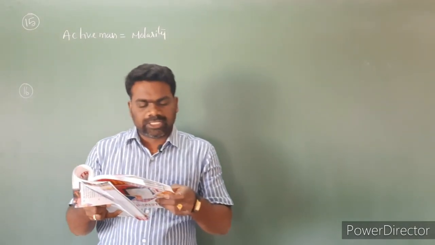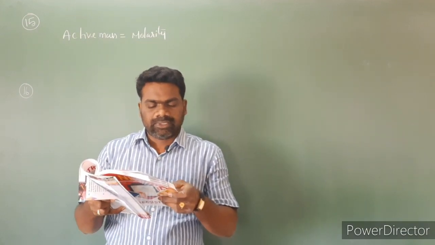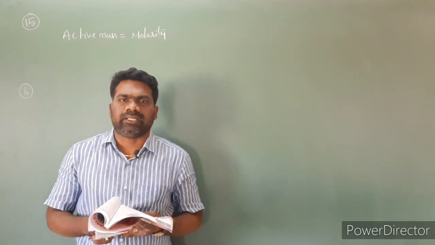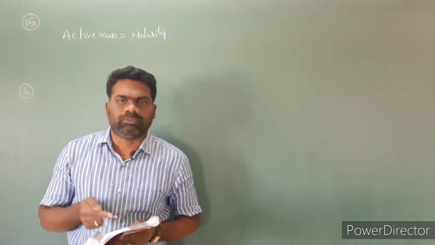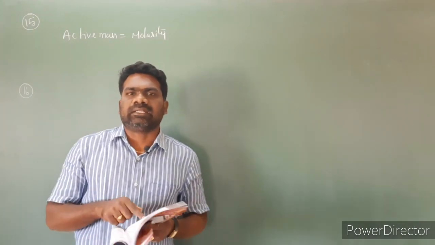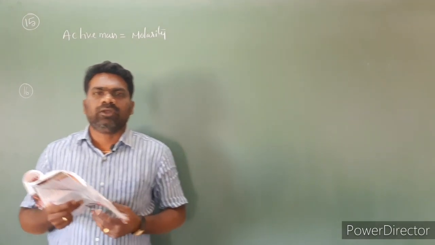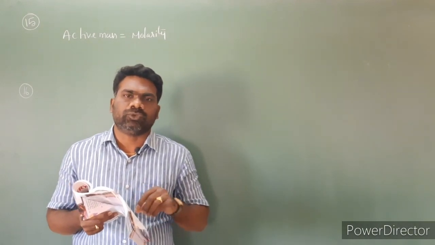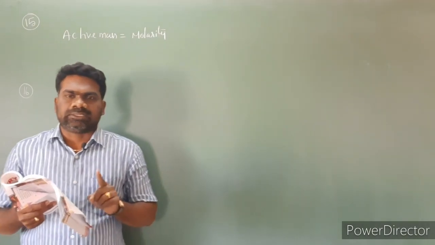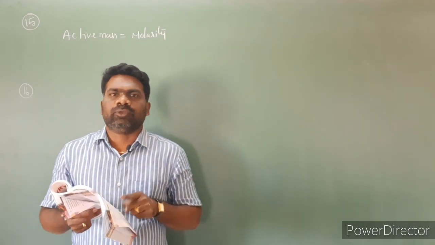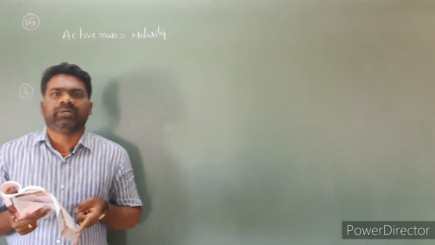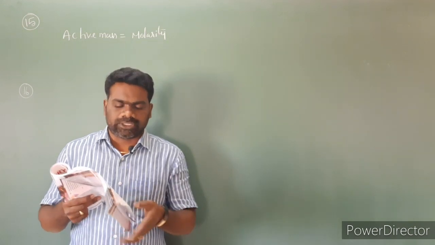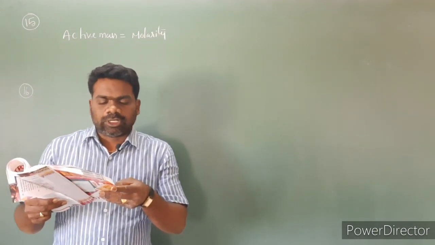Look at question number 16. For a reversible reaction, if the concentration of reactants is doubled, then the equilibrium constant value is. The value of the equilibrium constant does not depend upon the concentrations of reactants and products, pressure, catalyst, or the volume of the vessel. So for question number 16, the third option is correct, it remains the same.